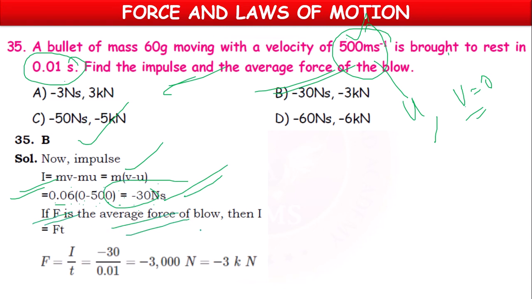If F is the average force of the blow, then we know that force equal to rate of change of momentum by time. Rate of change of momentum is impulse by time, or impulse equal to force into time.